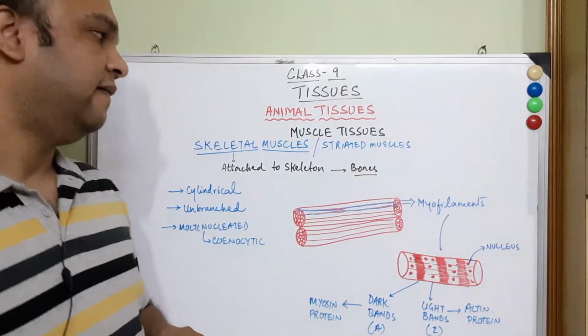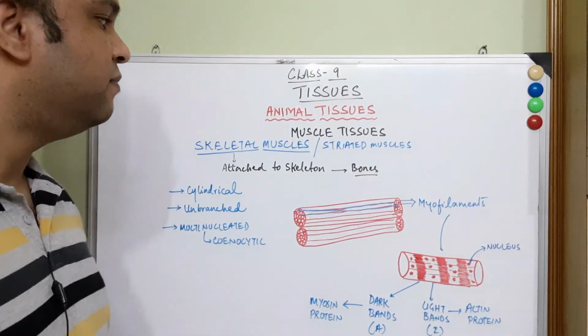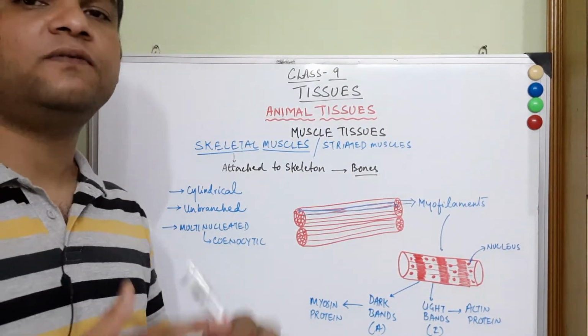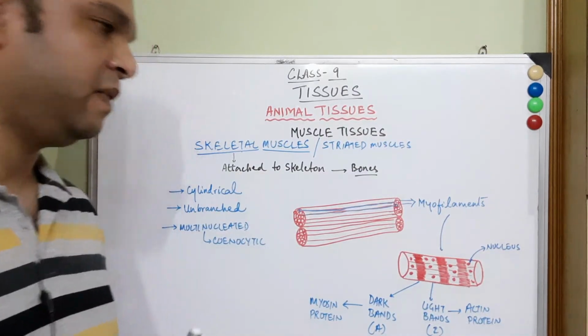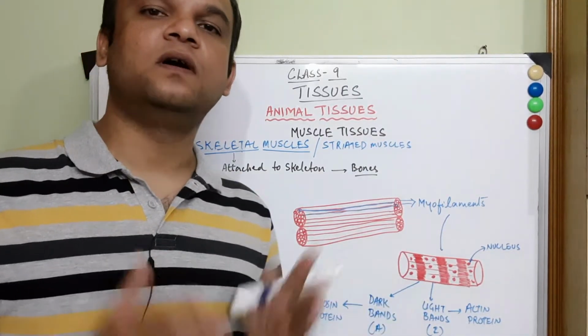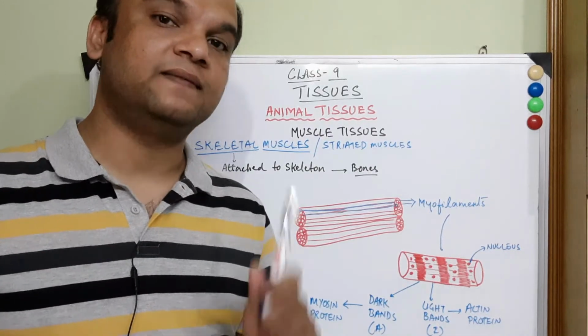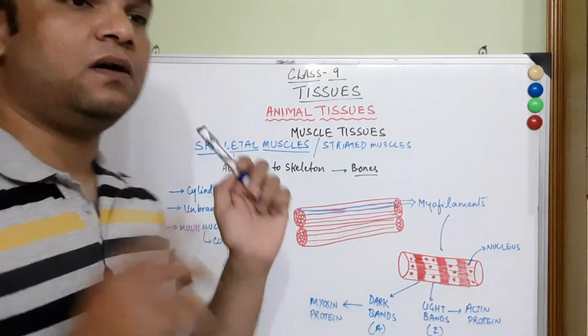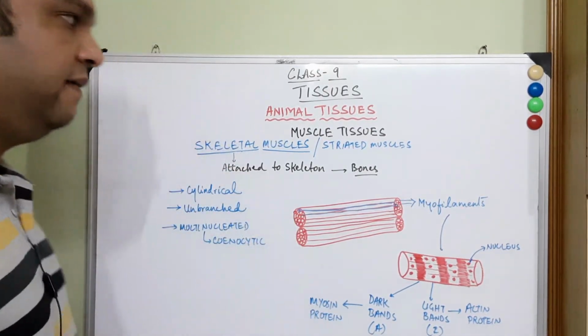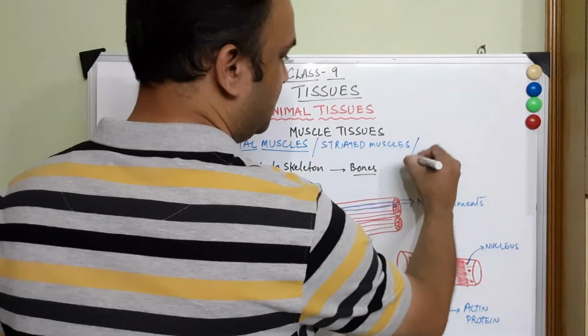And what I have told is that these muscles are attached to the bones and they help in making all kinds of physical movements. Okay, these movements are under our own control. We can control these movements, and that is why these muscles are also given a third name, voluntary muscles.